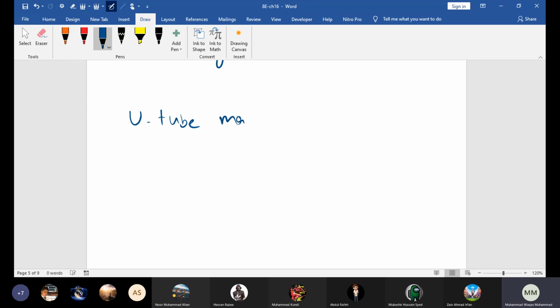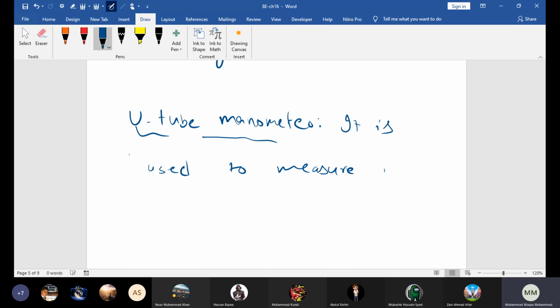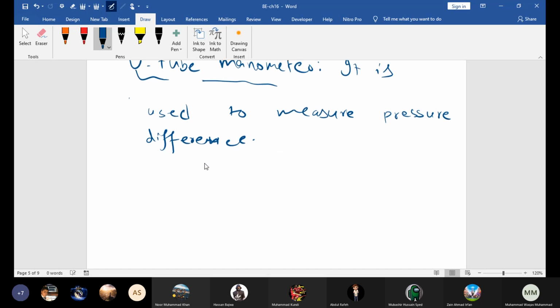Beta, the U-tube manometer is basically used to find, it is used to find the pressure difference. Yes. Sir, one tube its level is longer and the other is shorter, and we will measure the difference. Shabash, beta. It is used to measure pressure difference. Or with the help of that, we can find the pressure of a gas as well. We will discuss that.